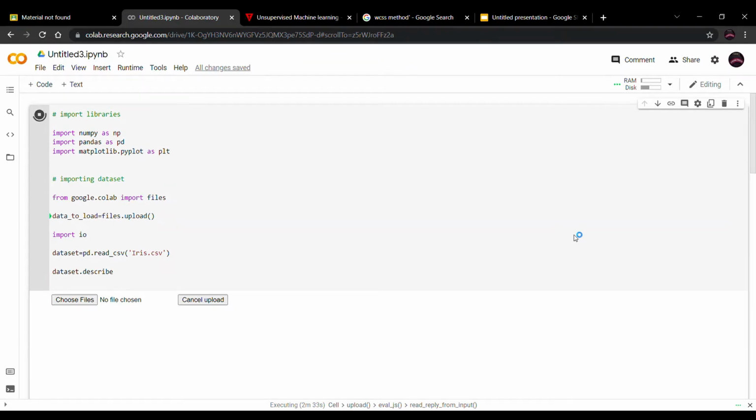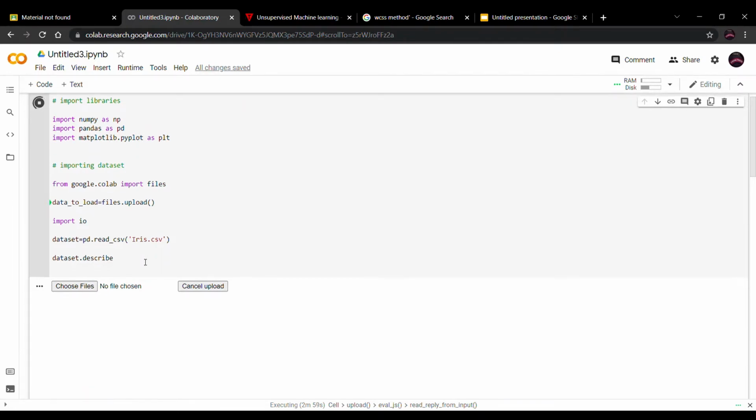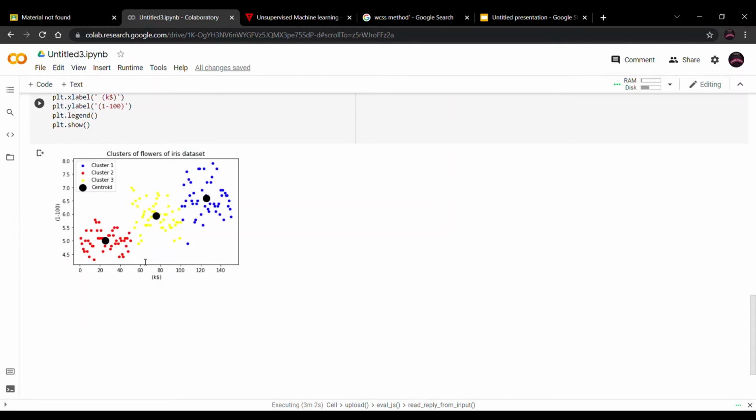Today we are going to discuss the concept of clustering, how clusters are formed with the help of raw data. Suppose we are given a CSV file of any kind of data set, and from that data set we have to form the clusters. We have to collect the set of similar data points. Here we have the iris CSV file, and from that file we have to form the set of similar data points.